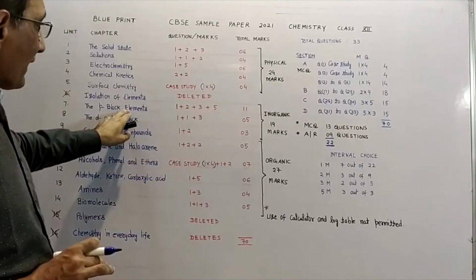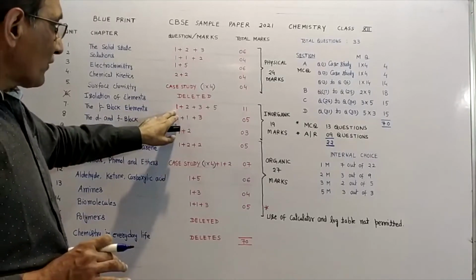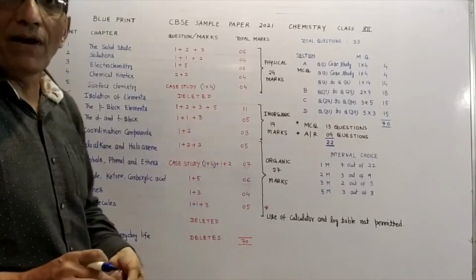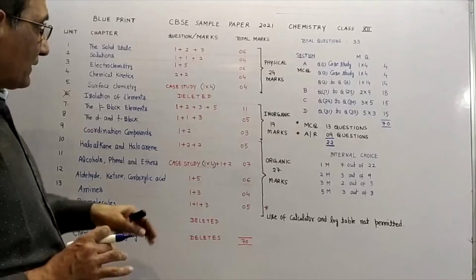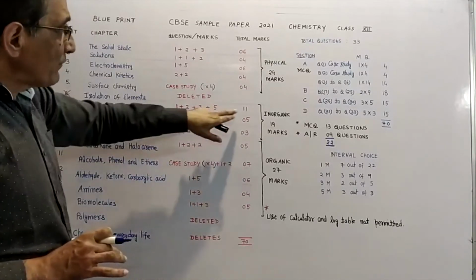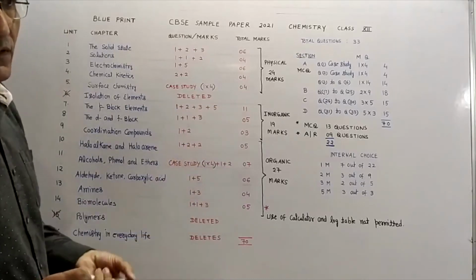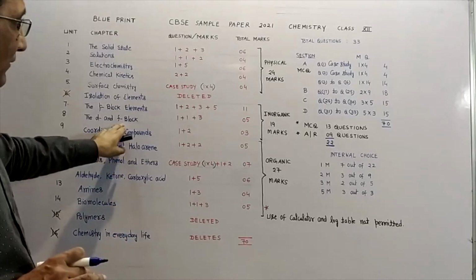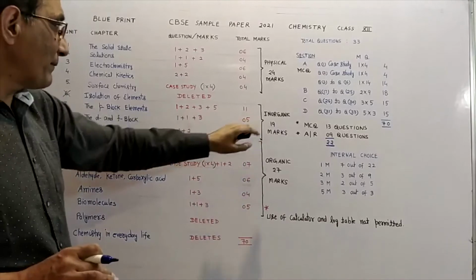In the P block elements, in the sample paper they have given one question of 1 mark, one question of 2 marks, one question of 3 marks, and one question of 5 marks. So total weightage is 11 marks. This P block has got maximum weightage, 11 out of 70. So you need to prepare this chapter very well. In D and F block elements, we'll get two questions of 1 mark and one question of 3 marks. Total will be 5 marks.